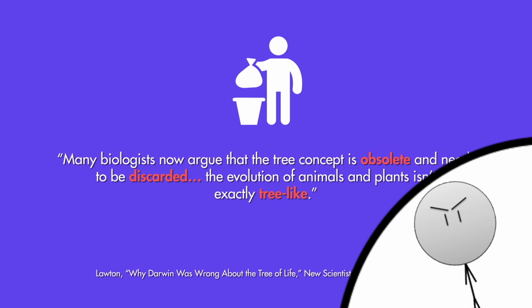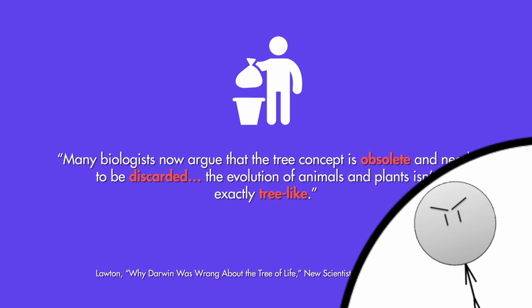Okay, but if they're saying that, that doesn't mean they're supporting a creationist worldview either. They would essentially be saying that the tree should be replaced by a better model, but this model would still follow the core principles of evolutionary theory. They're not saying the whole thing should be scrapped or that the entire idea of gradual evolution is false. Absolutely not, but more so that the tree perhaps doesn't represent reality as well as it could, and I can agree with that to some degree, only if you're expecting it to do more than it already does.